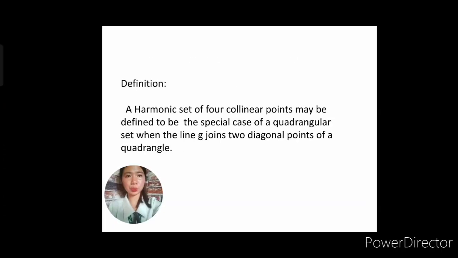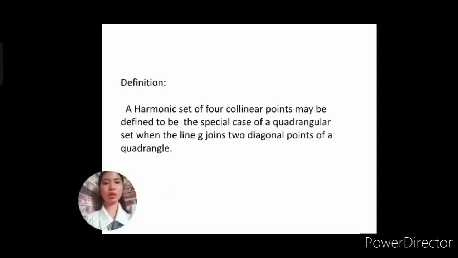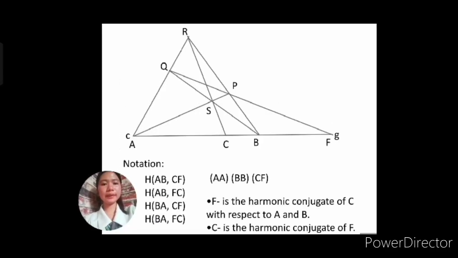Harmonic set. By definition, a harmonic set of four collinear points may be defined to be the special case of a quadrangular set when the line G joins two diagonal points of a quadrangle. So, given this figure, we have a quadrangle. Then, if you have noticed, line G passes through two diagonal points of the quadrangle.